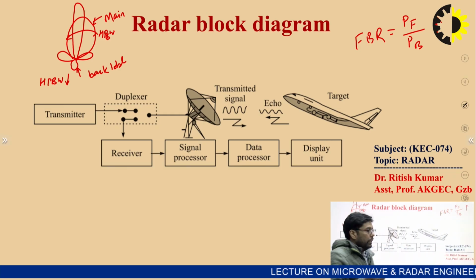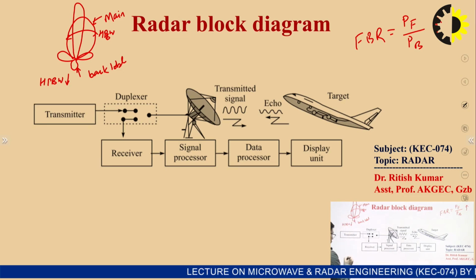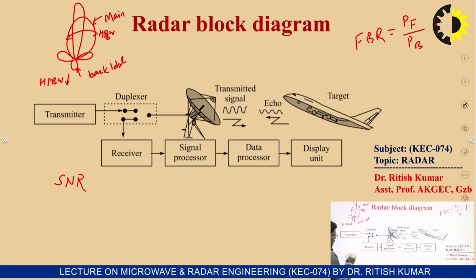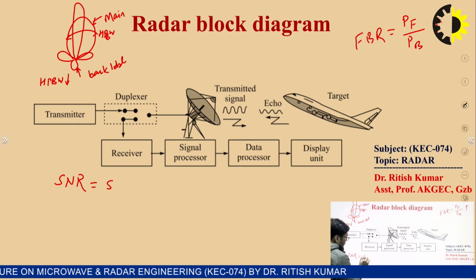Whatever signal you receive at the receiver, you have to do some signal processing. Suppose you need to improve the SNR. From the general communication point of view, what should be the value of SNR? SNR means signal to noise ratio, signal power to noise power.